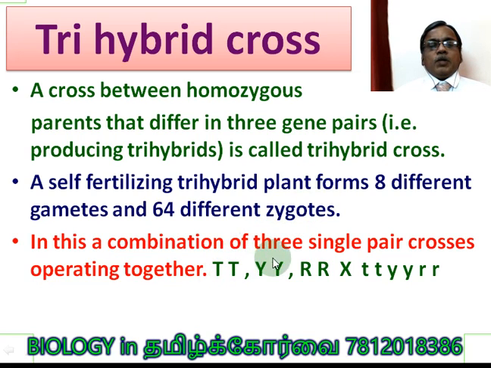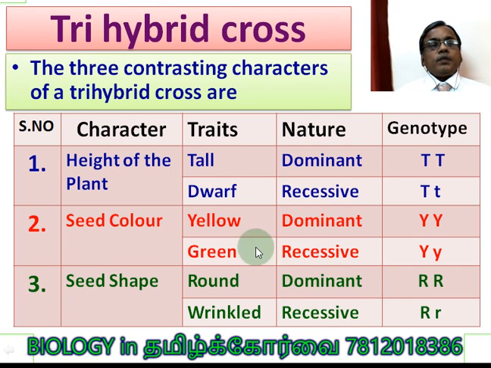In this combination of three single pair crosses operating together, you see capital T, capital T, capital Y, capital Y, capital R, capital R. Tall, yellow, round plant crossed with dwarf, green and wrinkled. Clear? So that is the reason why it is called a trihybrid cross.